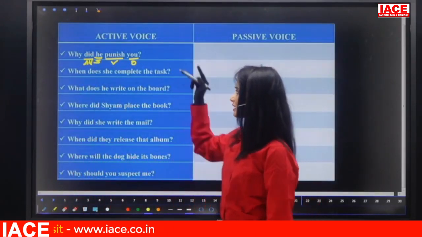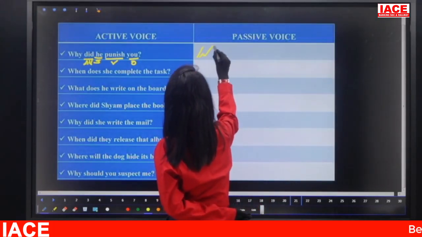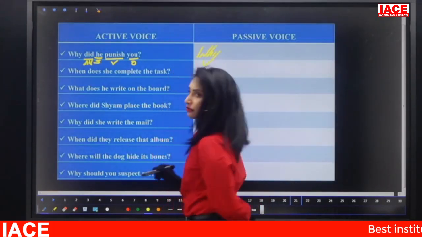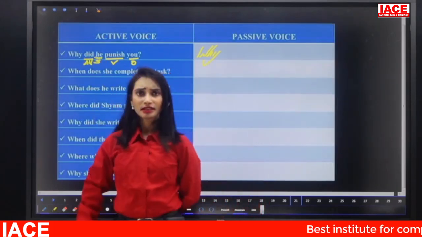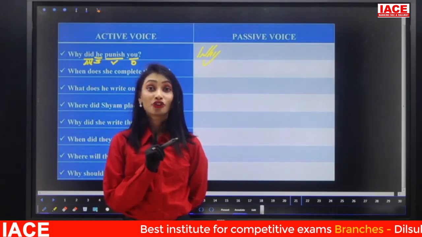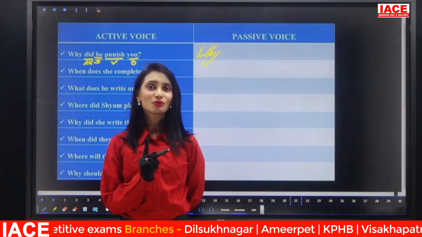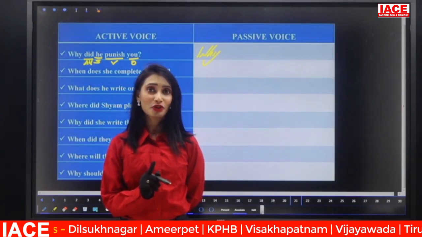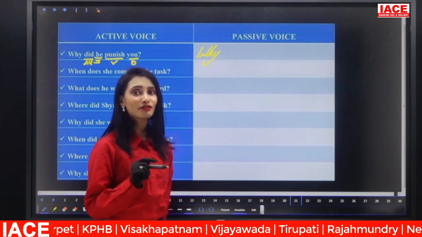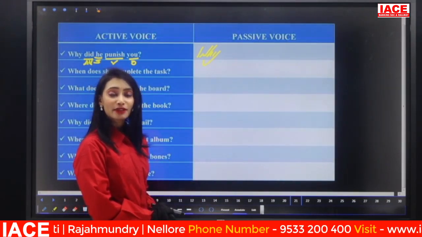So how to convert? Same question word plus auxiliary verb. Here did is there. Same auxiliary verb we have to take? No. Here do not get confused by the words auxiliary verb in the formula. Here auxiliary verb in the sense you have to take the be form.